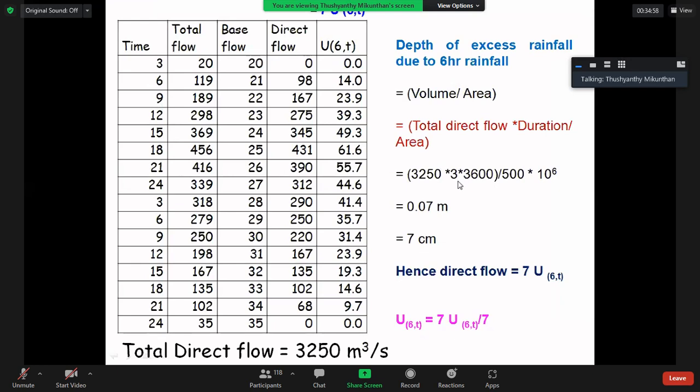Rainfall is taking place in the catchment with a 6-hour duration, which has no connection to the measurement of total flow in the channel. So here, total direct flow into duration, 3 into 3,600.